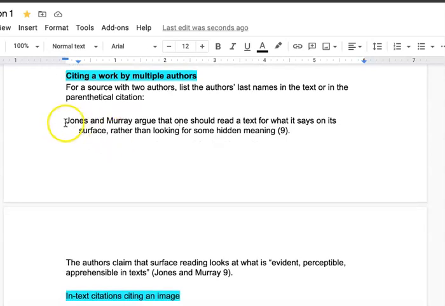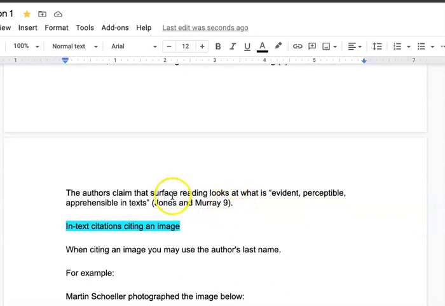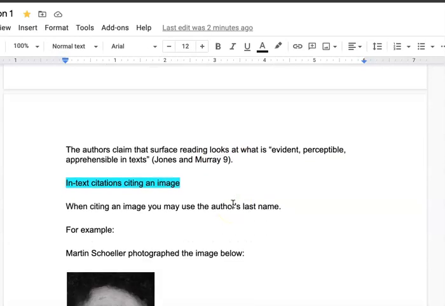So here's an example. Jones and Murray argue that one should read a text for what it says on its surface rather than looking for some hidden meaning. We don't have to put their names right here because we already let the reader know this is who said this. But we do put our page number, however. And now, similar to the other ones we've been talking about, because we don't mention the authors right here, we want to make sure that we put their names at the very end.